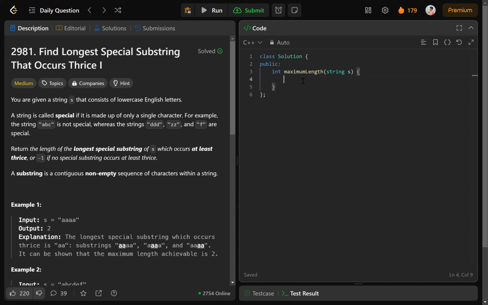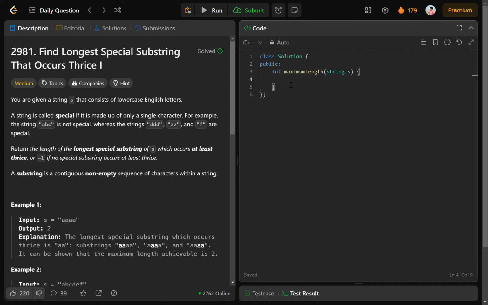And how we will check is, for the current length, whether there exists any substring occurring thrice or not. We will use a frequency array and a substring count array, and like we simply do in the sliding window, we will generate a window of the current size, and then simply move the ith pointer and jth pointer, and change the values in the given vectors. And also we will use a counter that will track the count of the number of different characters occurring at a given time in the substring.